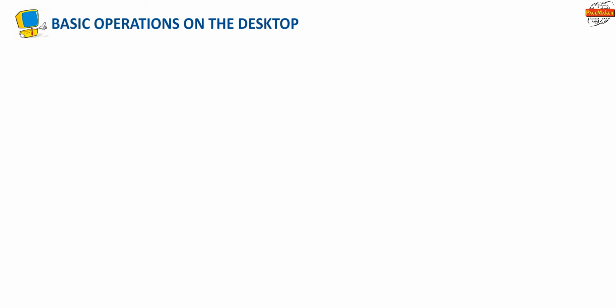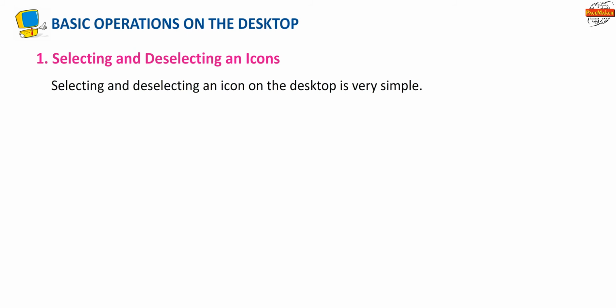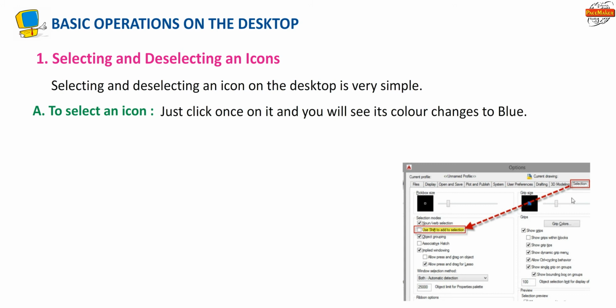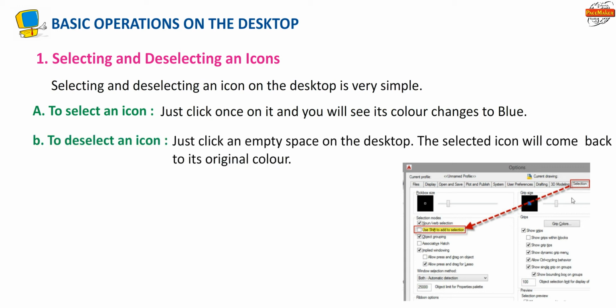Basic operations on the desktop. Selecting and deselecting an icon. Selecting and deselecting an icon on the desktop is very simple. To select an icon, just click once on it and you'll see its color changing to blue. To deselect an icon, just click an empty space on the desktop. The selected icon will come back to its original color.